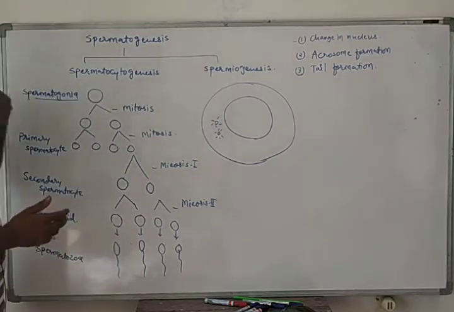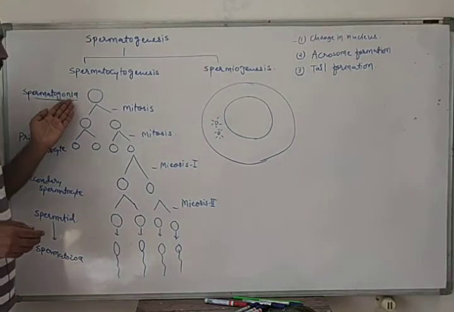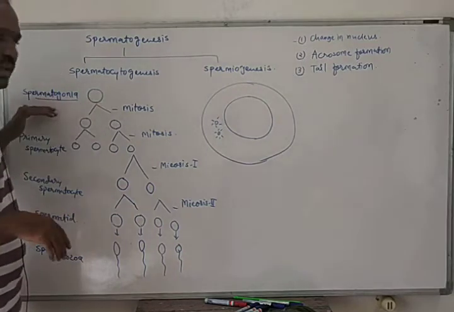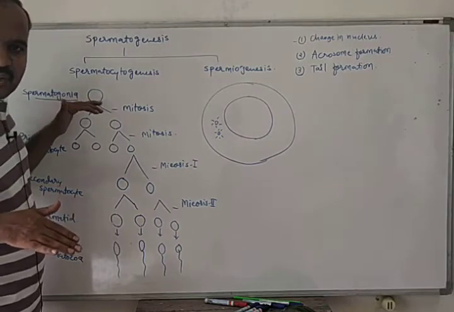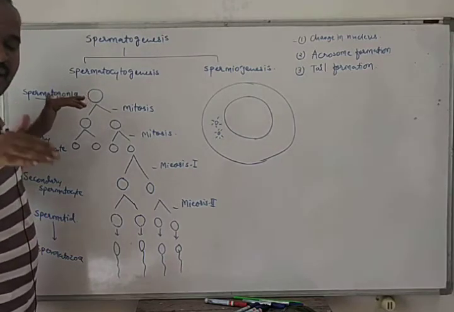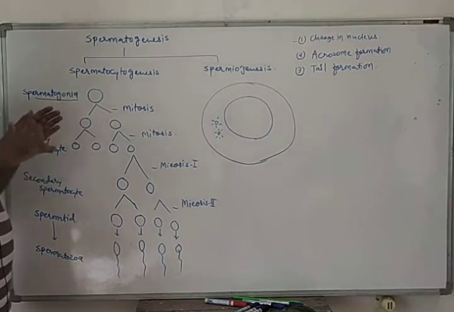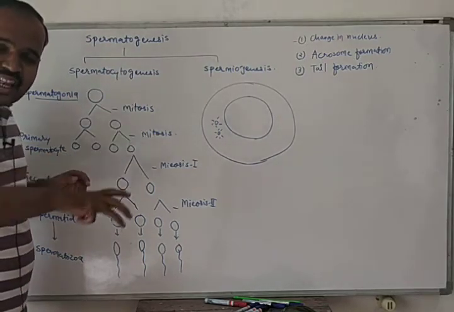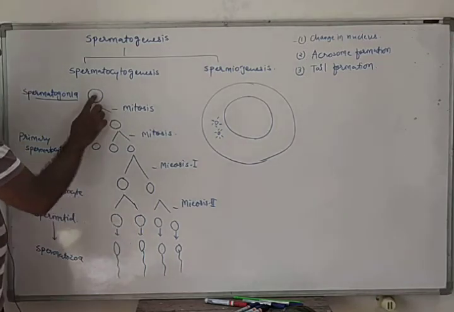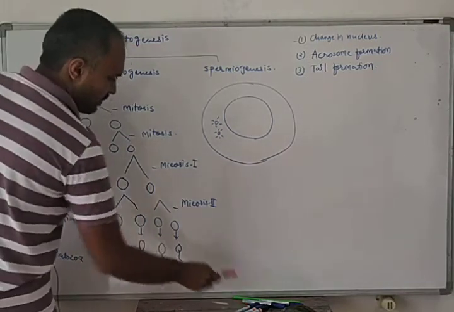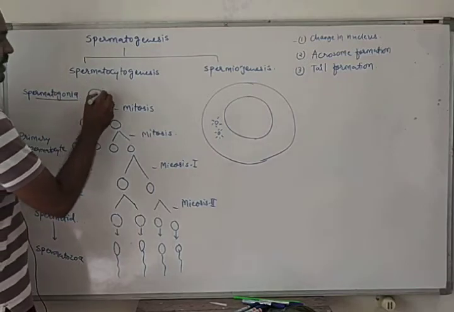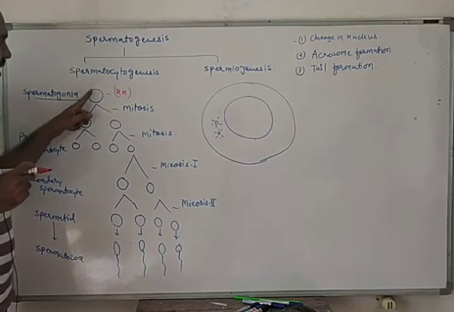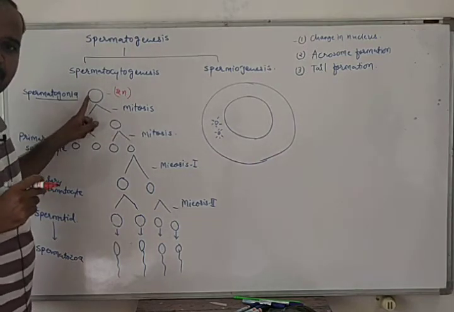So spermatogonia are present on the inner lining of the seminiferous tubule. The lowermost layer of cells is known as spermatogonia, and these spermatogonia are diploid in number. They have 2n chromosomes. So they are diploid. They will divide by mitosis when acted upon by testosterone.